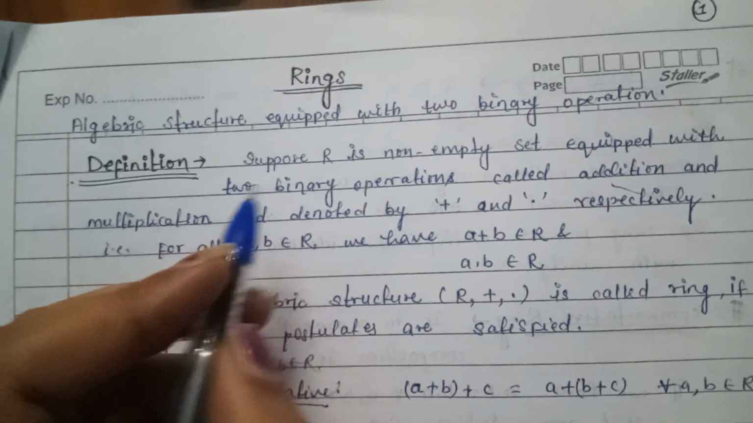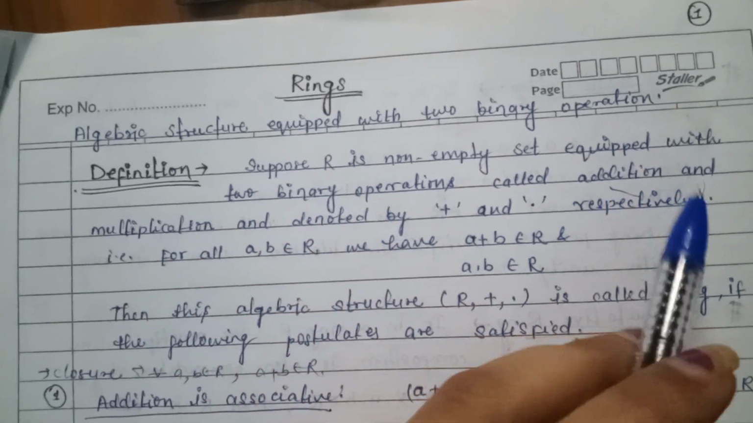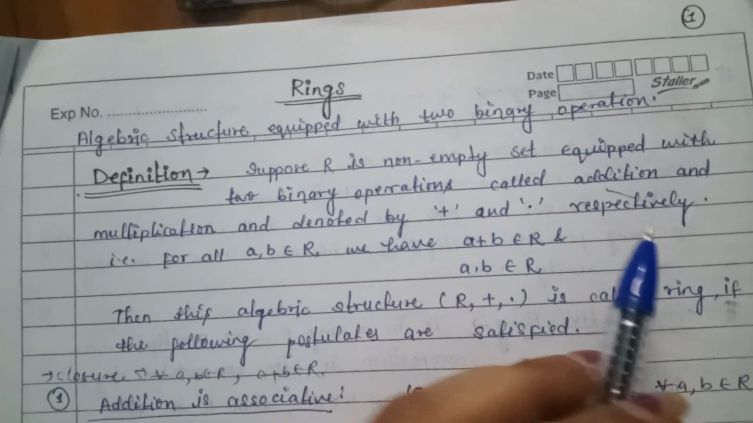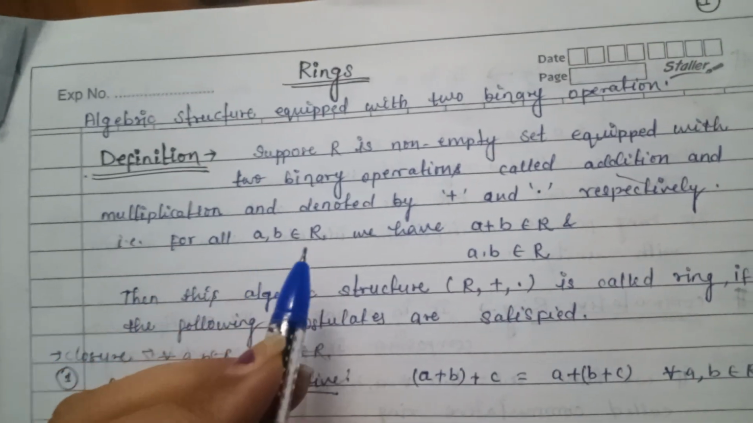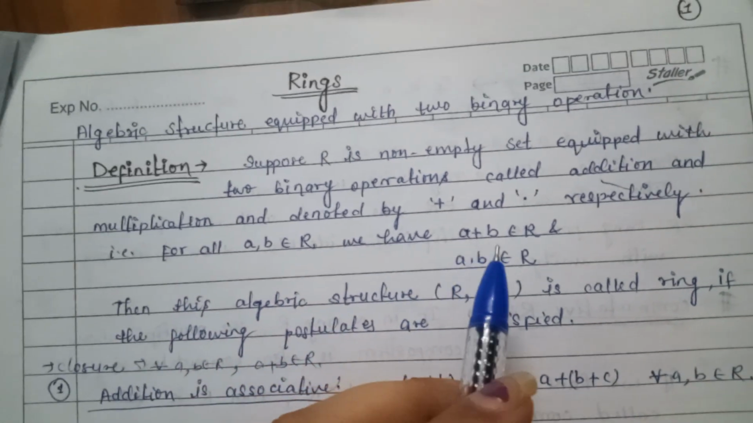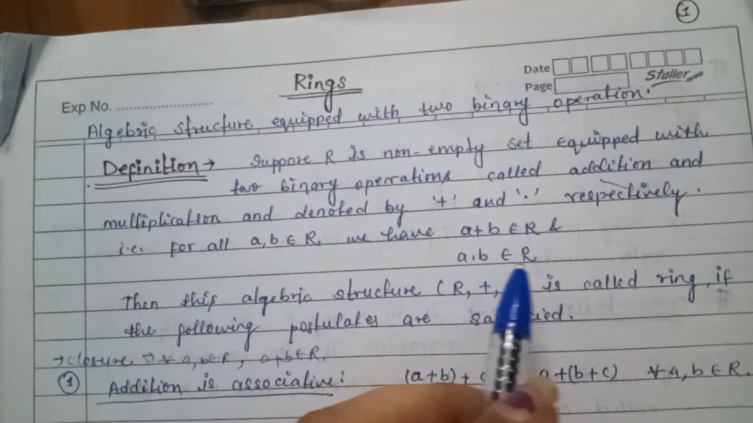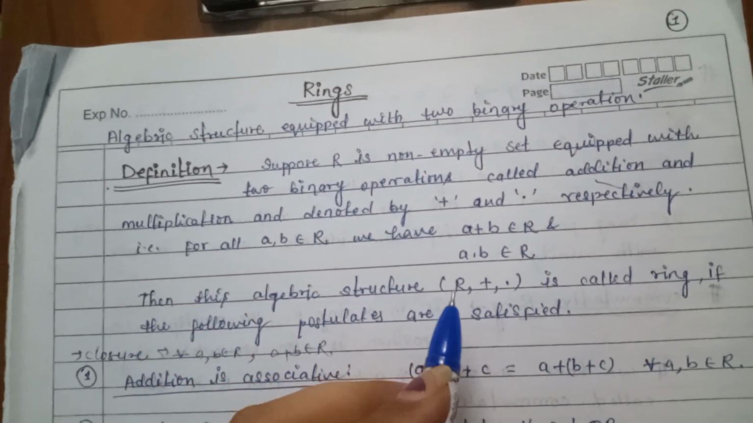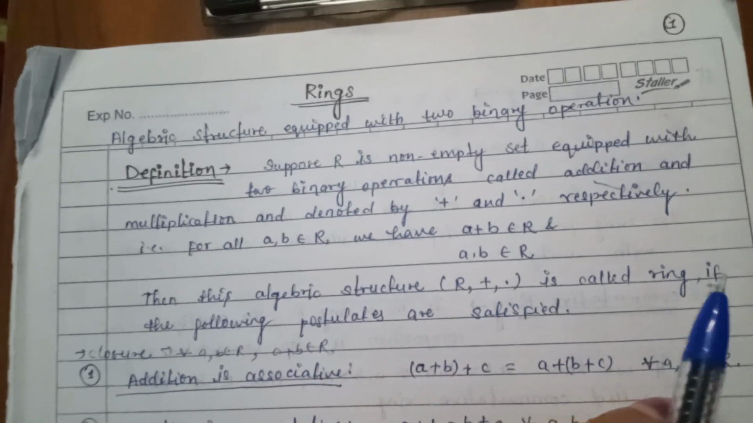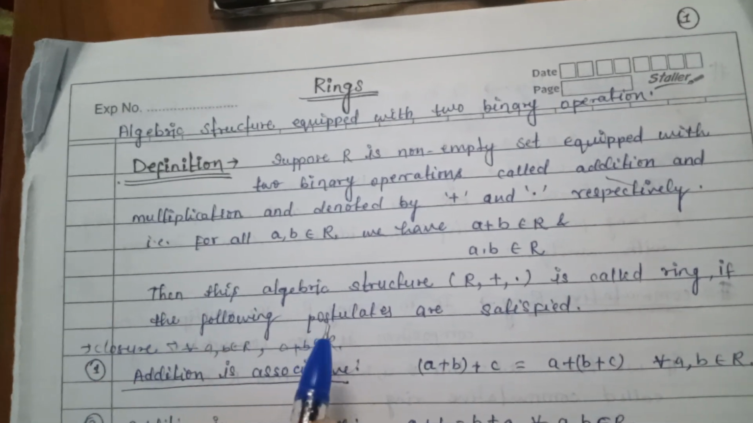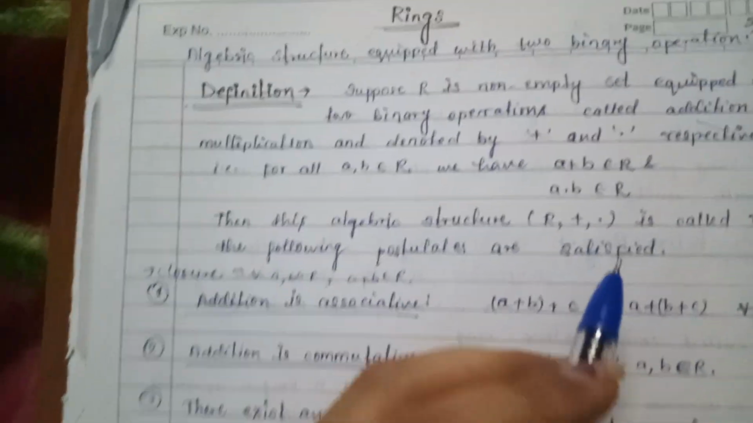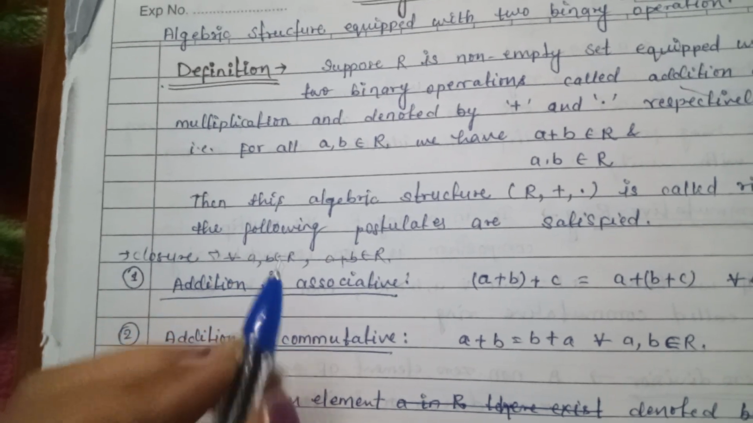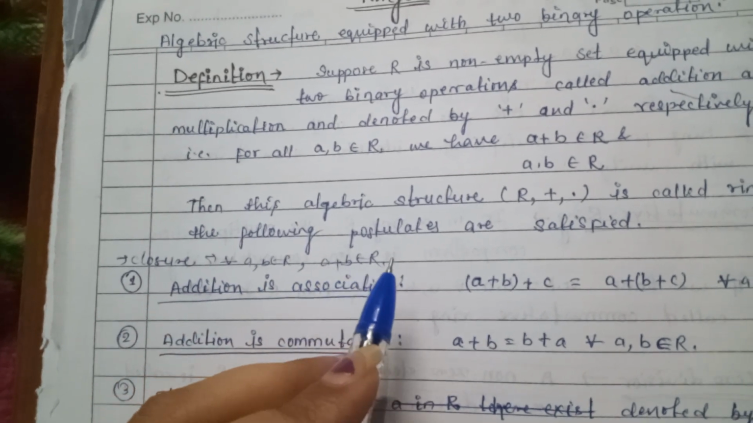equipped with two binary operations called addition and multiplication, denoted by plus and dot respectively, such that for all a, b belongs to R, we have a plus b belongs to R and a dot b belongs to R. Then this algebraic structure (R, +, ·) is called a ring if the following postulates are satisfied. First, closure: for all a, b belongs to R, a plus b belongs to R.